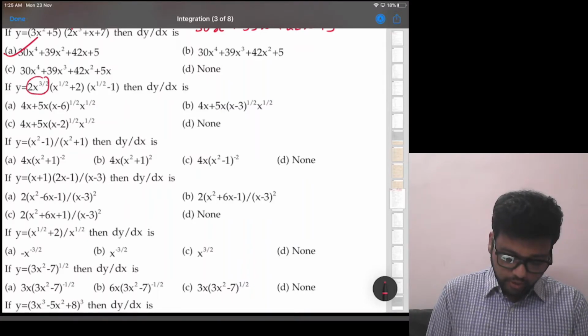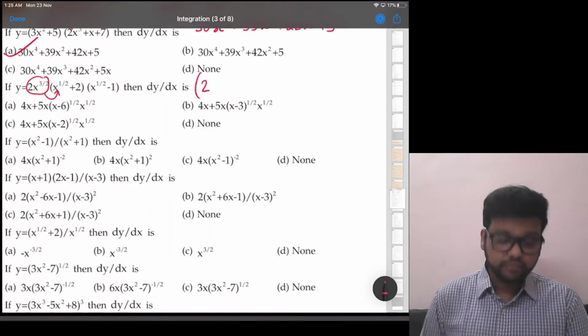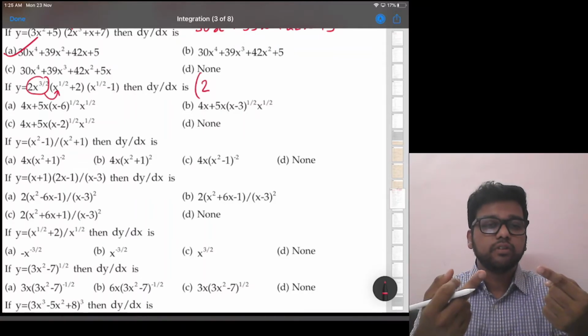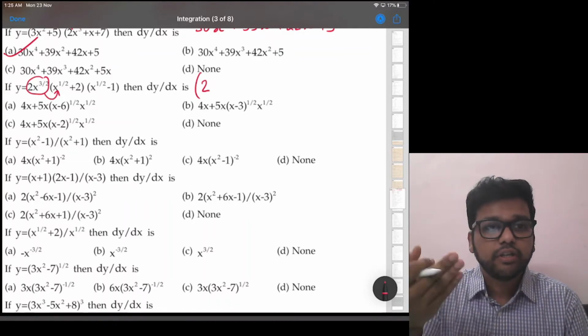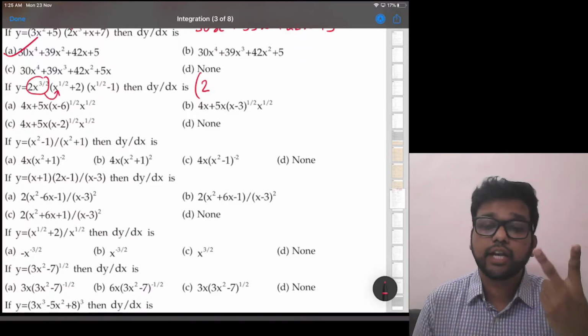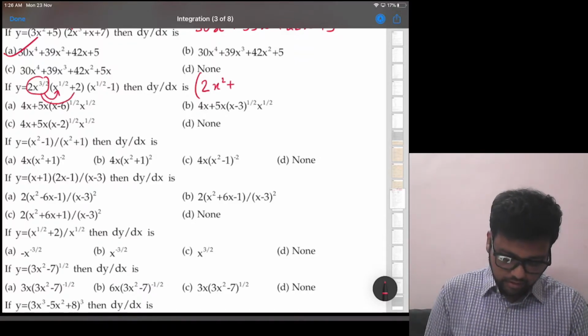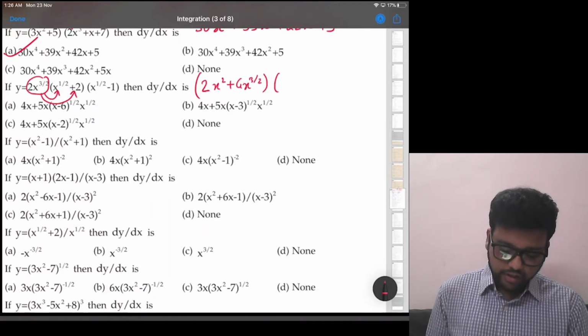2x raised to 3 by 2 into x raised to half, that will be 2 into x raised to 3 by 2 plus half, 3 by 2 plus 1 by 2. If you do it, it will be 4 by 2, which is 2. Or on calculator, you can also do 3 by 2 m plus 1 by 2 m plus, that gives you 2. So 2x square plus this into this, so 4x raised to 3 by 2 into that second bracket, x raised to 1 by 2 minus 1.